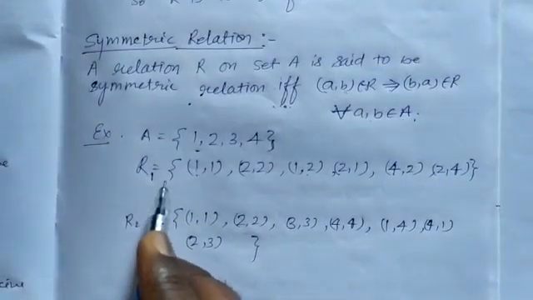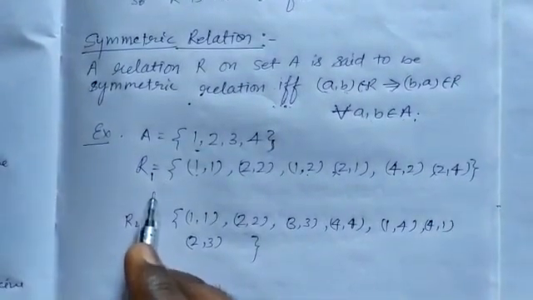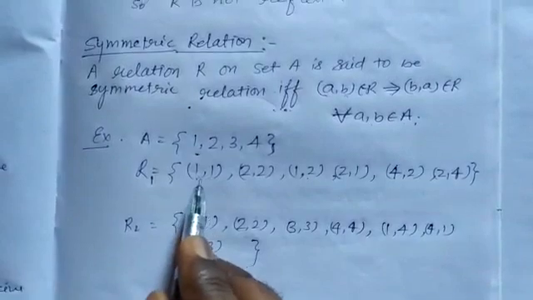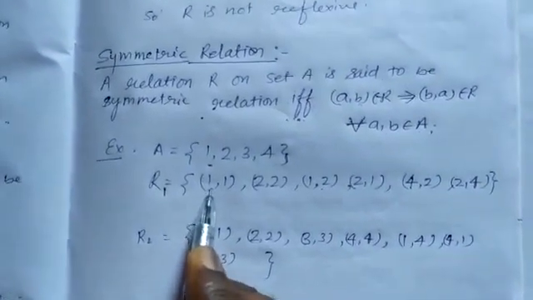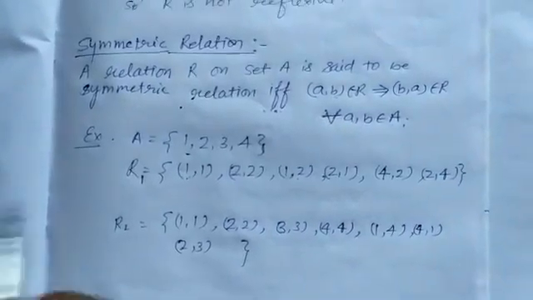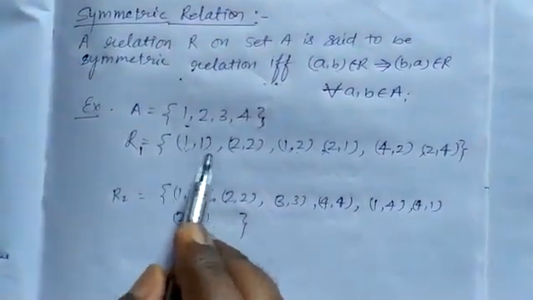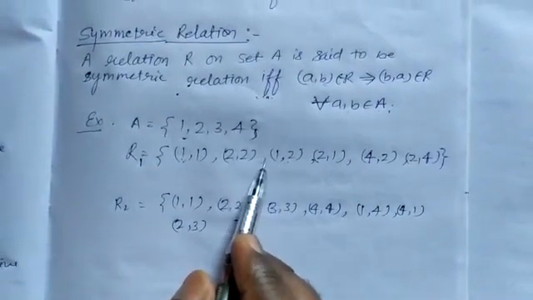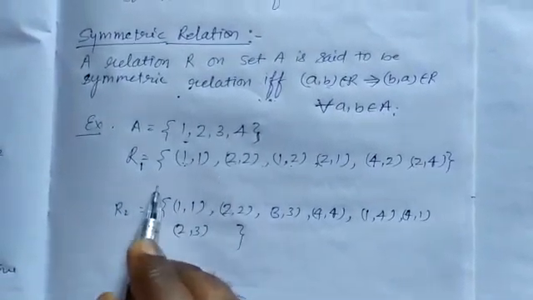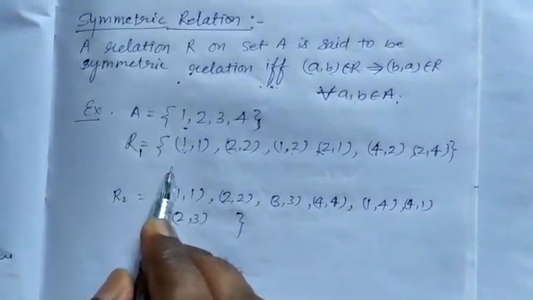Now see which type of relation this is. Here given (1,1). First check for reflexive relation. For reflexive relation there will be (1,1), (2,2), (3,3), (4,4), but here (3,3) and (4,4) are not given, so it will not be reflexive relation.